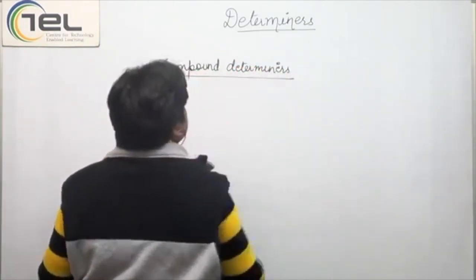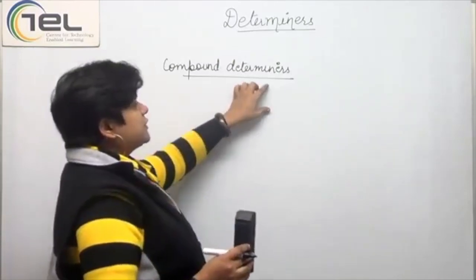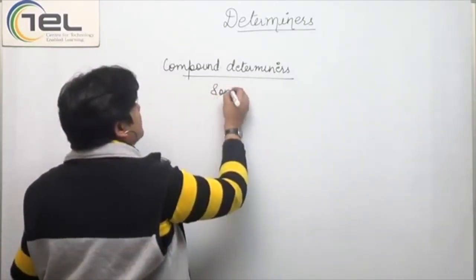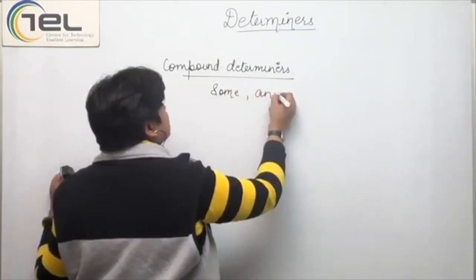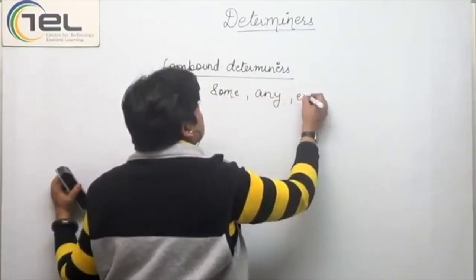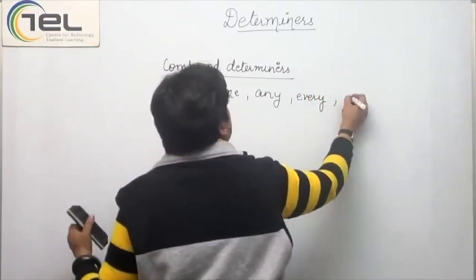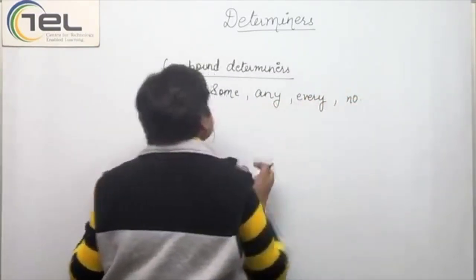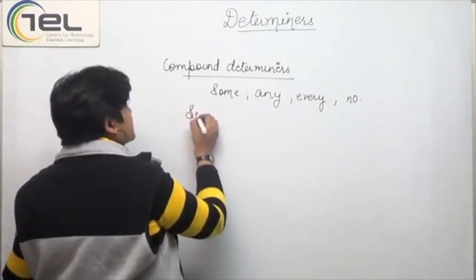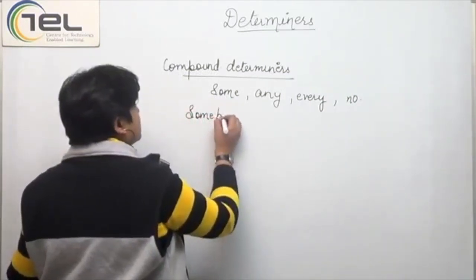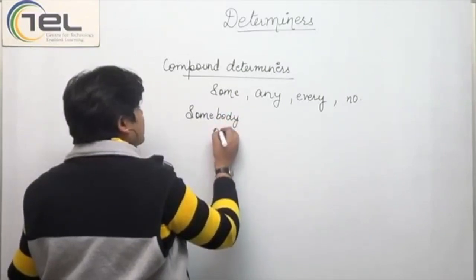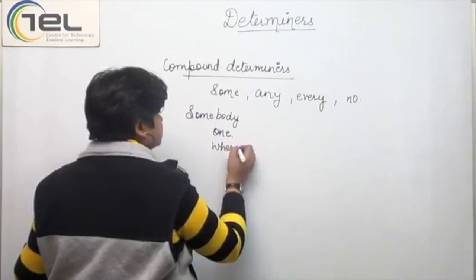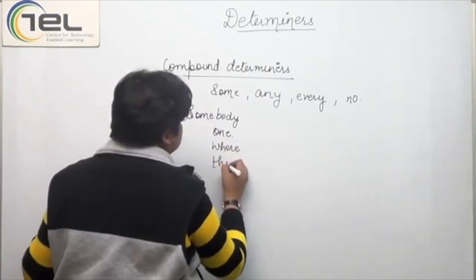They are actually adjectives of number or quantity, because they have some, any, every, and no. With these words, something is added: somebody, someone, somewhere, and something.